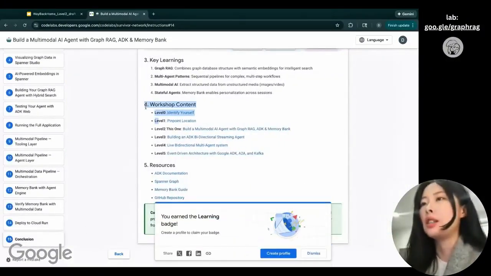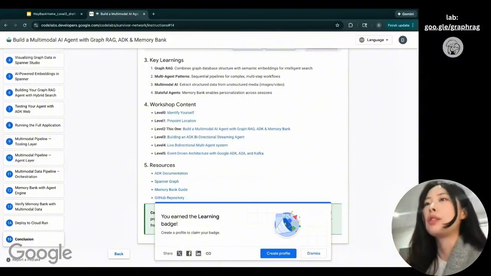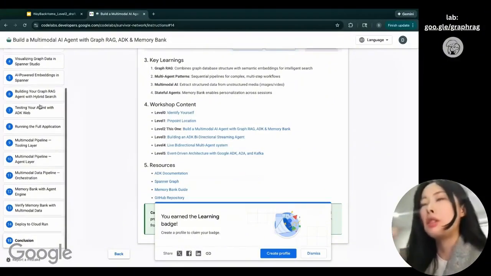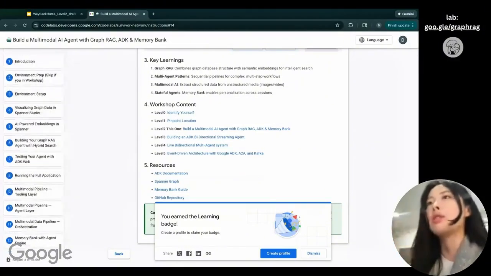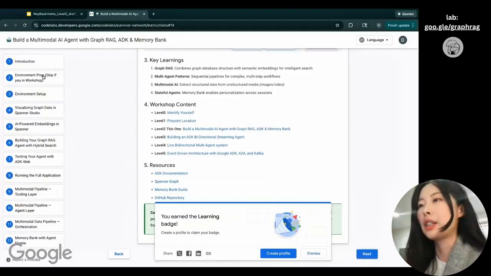And here you can see this is a workshop series. You can go from level 0 all the way to level 5. So it's all the labs related to multimodal agents if you're curious about it. But for this lab, you can actually run it independently, so you don't have to worry too much. So let's get started.